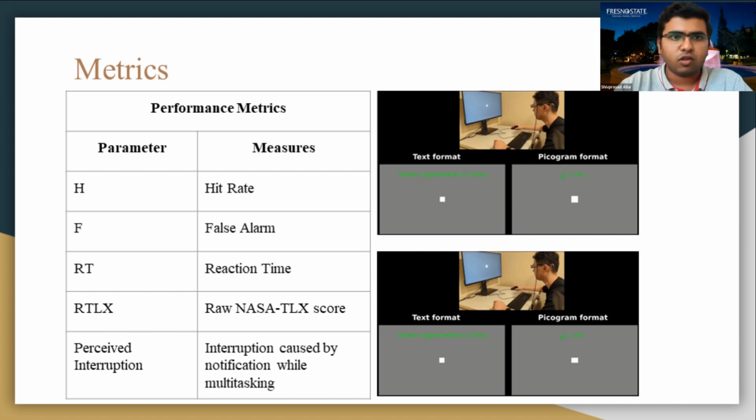So now mapping that to the performance metrics, if it's a white square that is being clicked, it's a hit. If it's a rectangular box, then that's a false alarm. The reaction time is how quickly the user can click on the box while the notification is being displayed. Then there's the RTLX, which is the raw NASA-TLX score, a metric that checks if there's any physical demand, mental demand, frustration, or interruption in your task. And lastly is the perceived interruption, if there's any interruption caused while you're multitasking using these notifications. So from here, Tejas will take over.